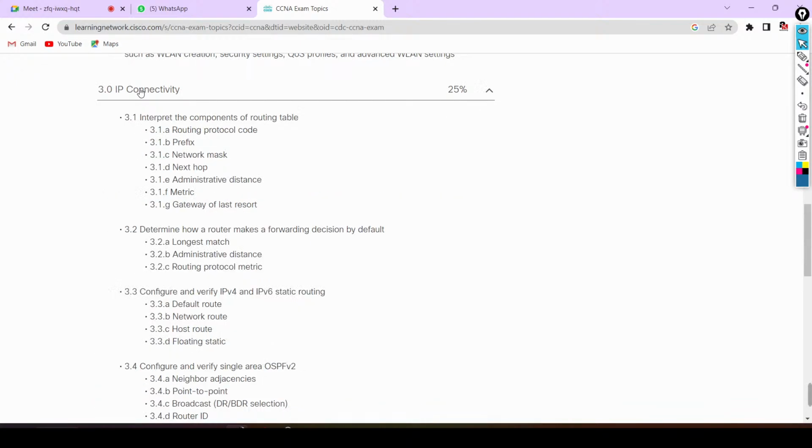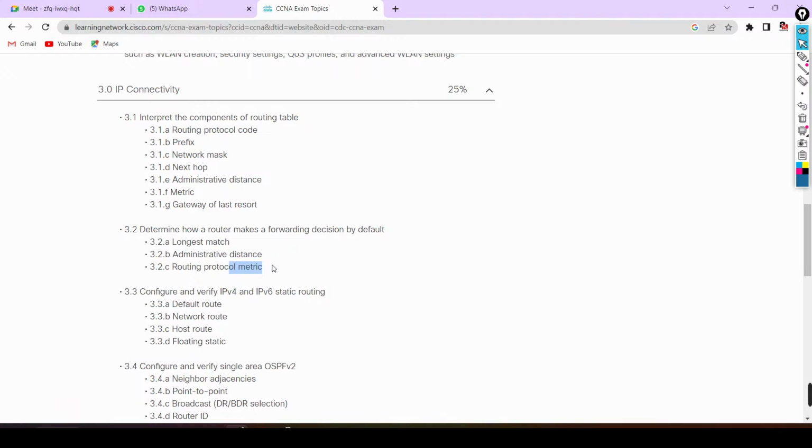After that, guys, in IP connectivity, you can see routing protocol code. We will understand what we mean by prefixes, network mask, next hop, administrative distance, metric, gateway of last resort. These are very, very basic topics. Longest match, AD value, and again routing protocol metric, that means how the routing protocols calculate their metric, because each routing protocol has its own algorithm to calculate metric.